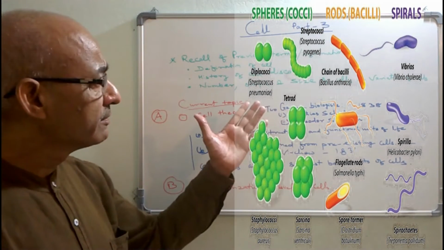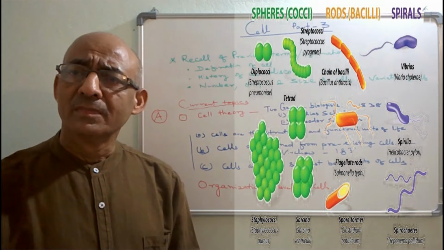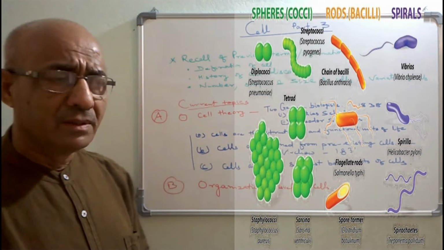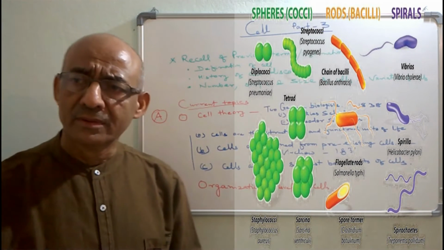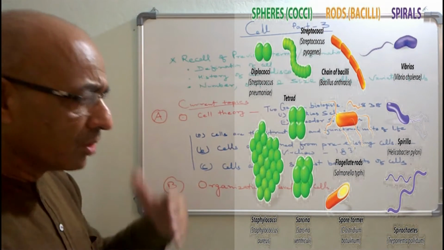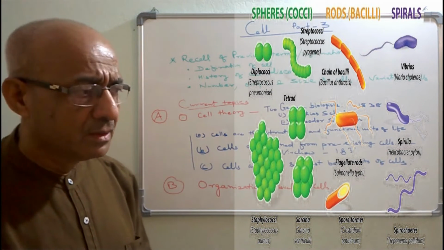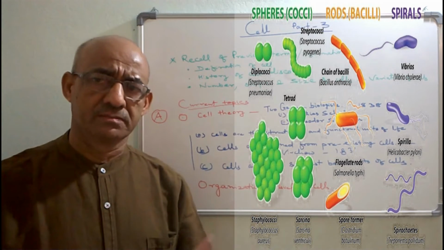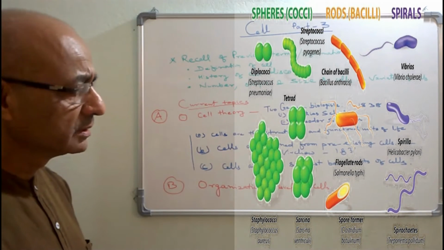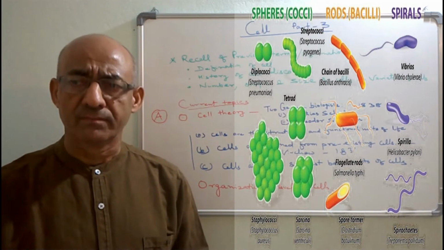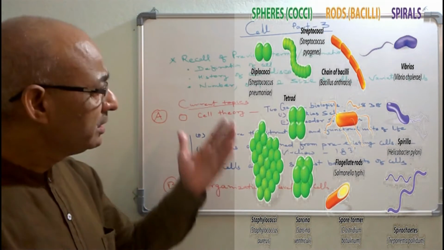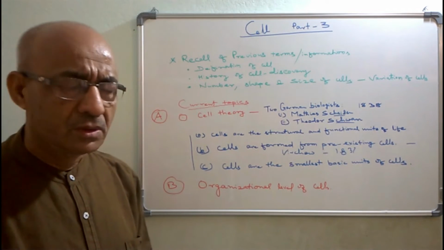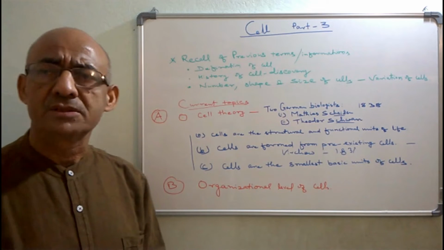On the basis of their shape, they are named in different nomenclature. When we discuss microorganisms, we will discuss the shape and size of the bacteria in detail. Here we are only recalling the information which we have already discussed in the last two sessions.